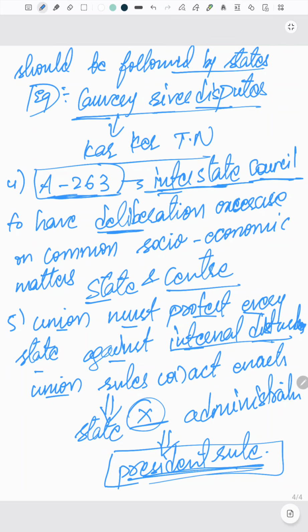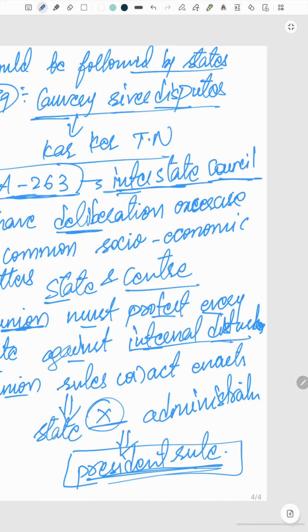If the state does not follow the union at an administrative level according to the constitutional regulations, right?